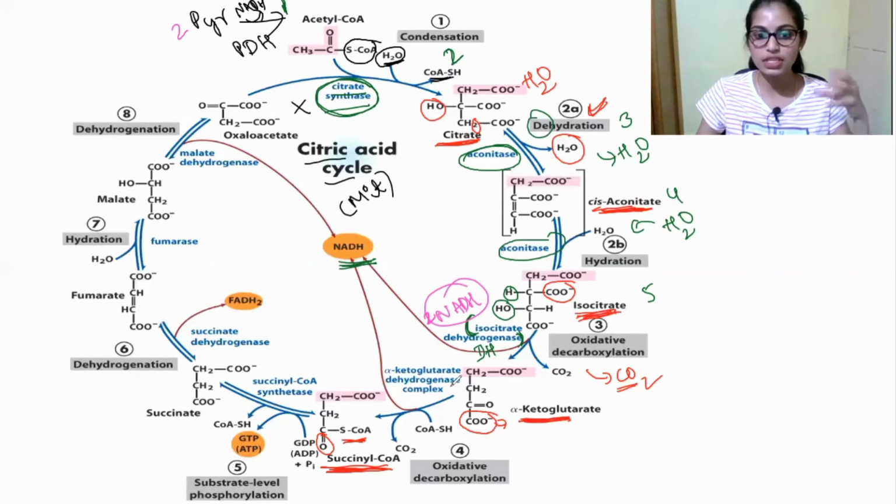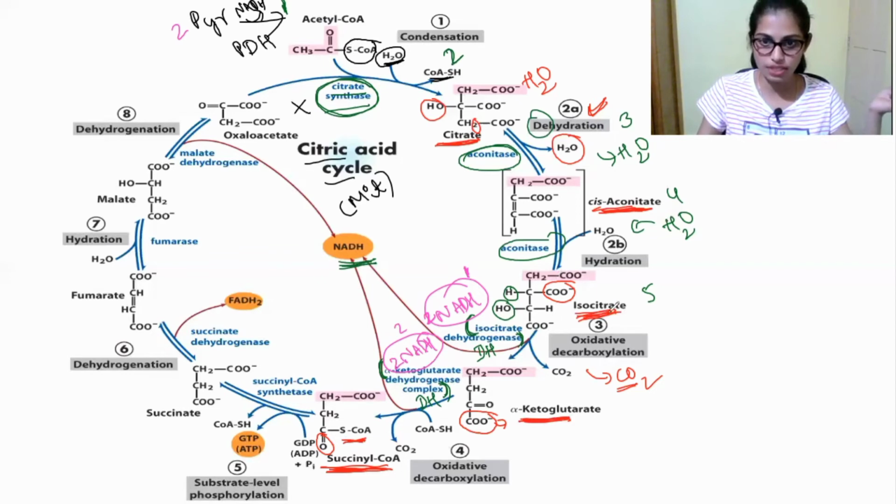The enzyme responsible for the conversion is the alpha ketoglutarate dehydrogenase complex. Here also a dehydrogenase comes, so two molecules of NADH are produced in this step. This is the fifth step, right?